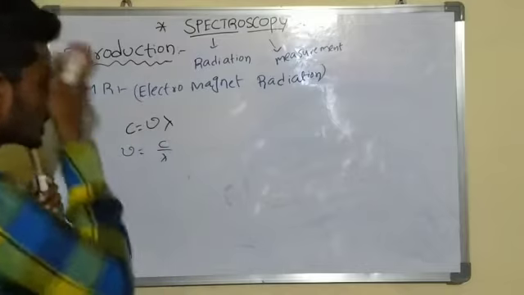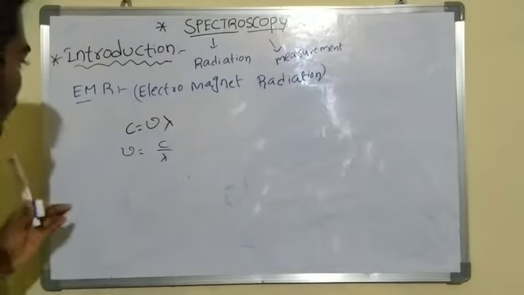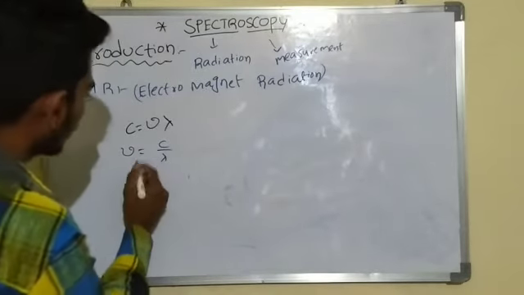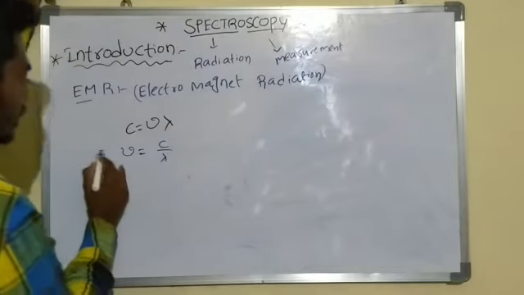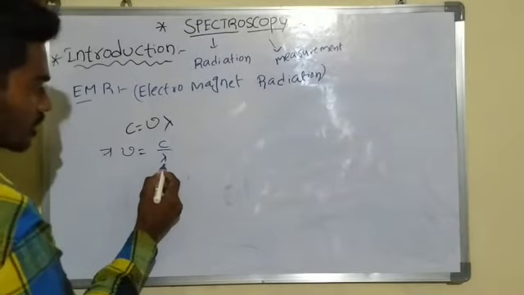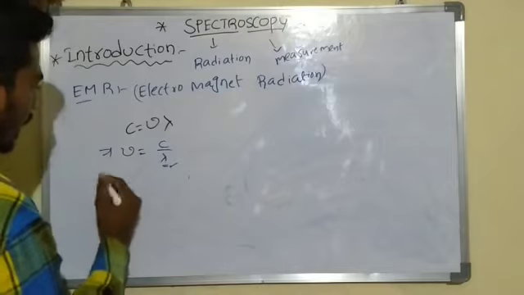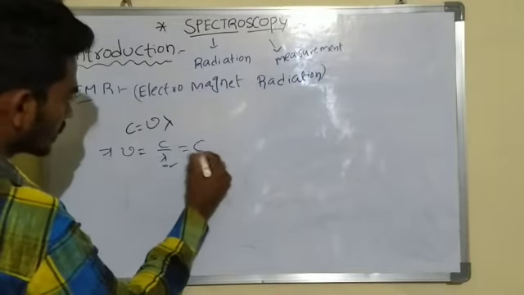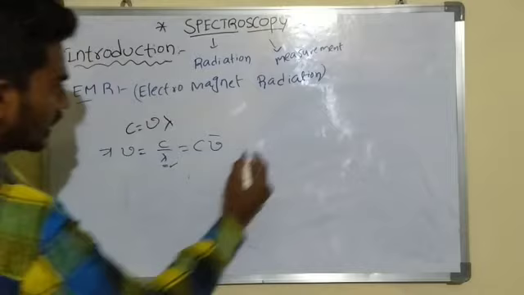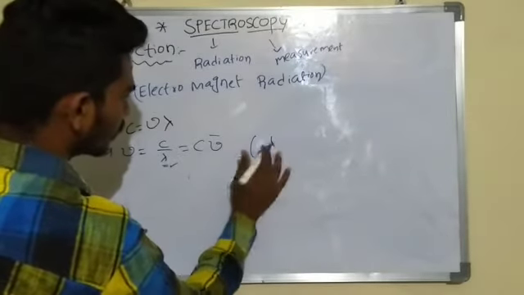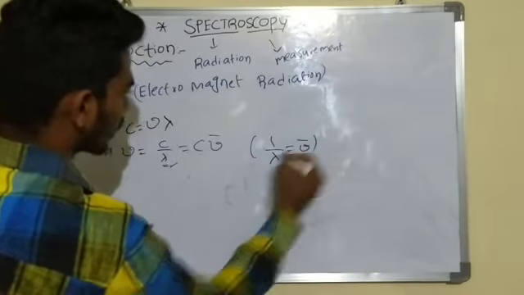Here we observe that frequency mu is inversely proportional to the wavelength, and 1 by lambda equals mu bar.